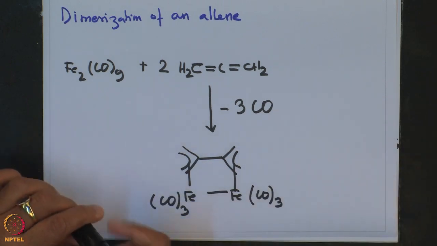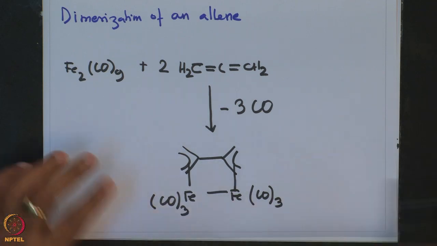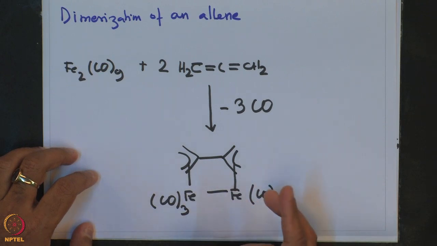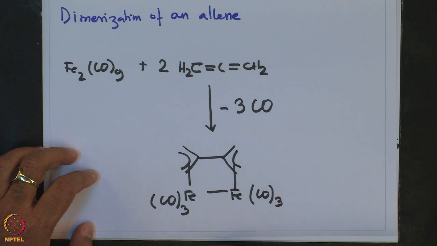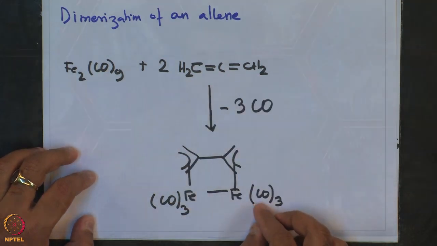So, this is a very elegant way of generating a dinuclear diallyl complex of iron starting from this dinuclear carbonyl compound of iron, and that involves the dimerization of the allene moiety. So, with this I would conclude today's discussion on various preparative methods that are available for preparing these very important eta 3 bound transition metal allyl complexes.